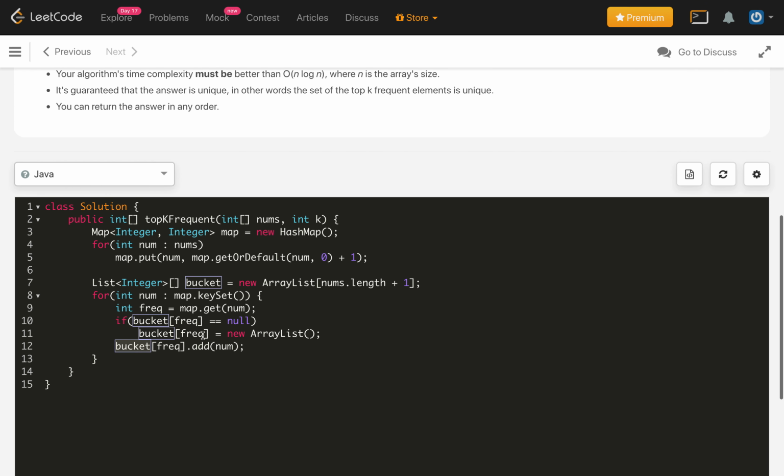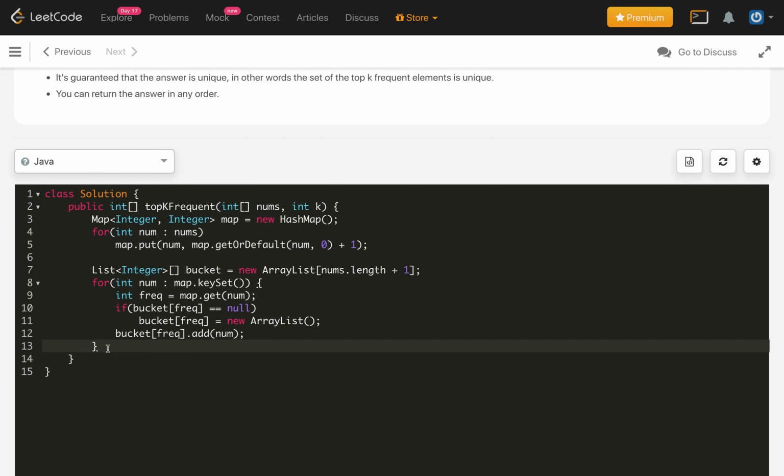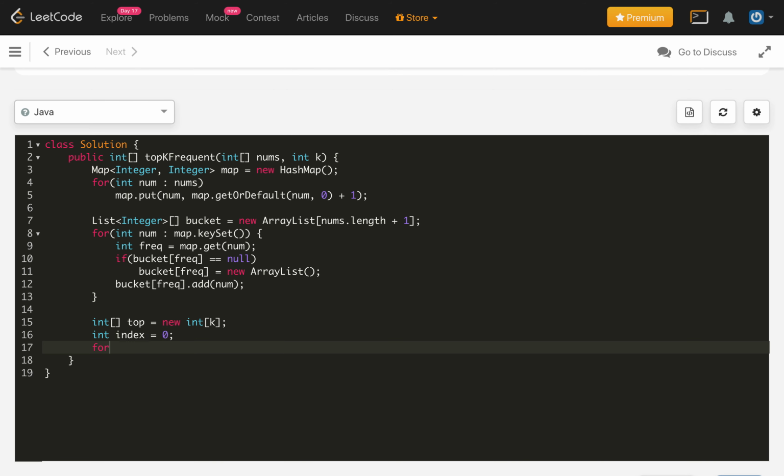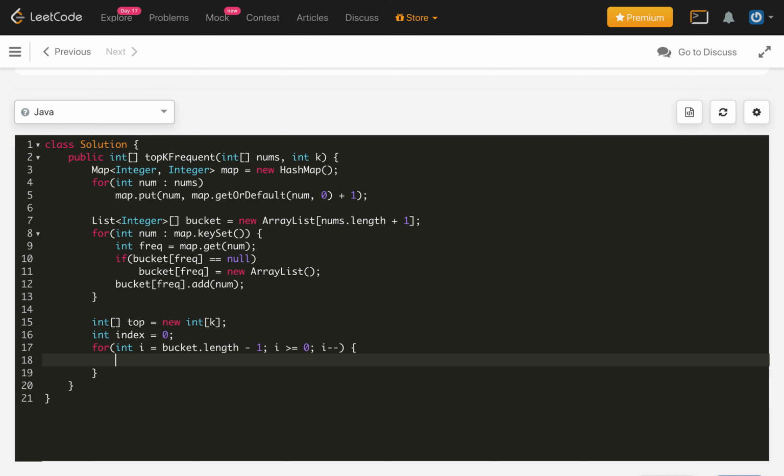Now, once the bucket is created, we have to choose the top k. Let's call it top, equal to new int of k size, and initialize an index from 0. Then we will run a for loop on the bucket from bucket.length minus 1 while i is greater than or equal to 0, with i minus minus.